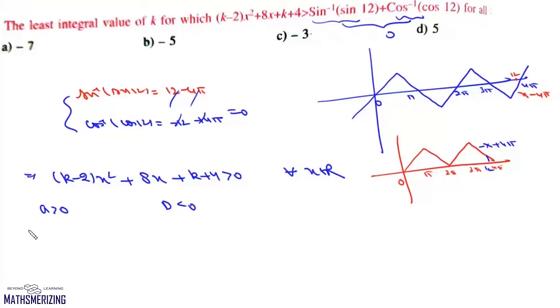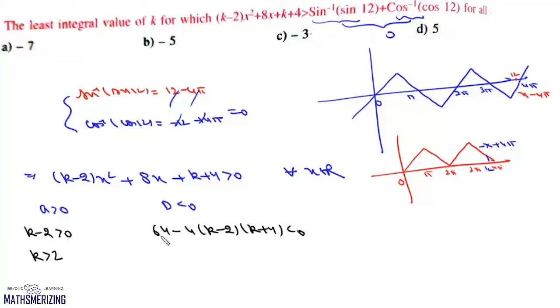Now if we look at a greater than 0, then the condition is k minus 2 is greater than 0 and the value of k is greater than 2, and the second condition is that the value of d is less than 0. Now d in this case is 64 minus 4 k minus 2 k plus 4, it is less than 0.